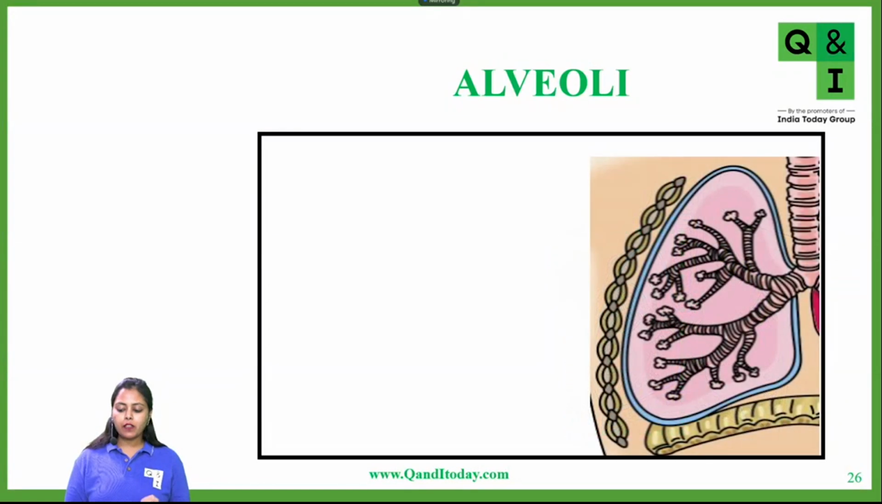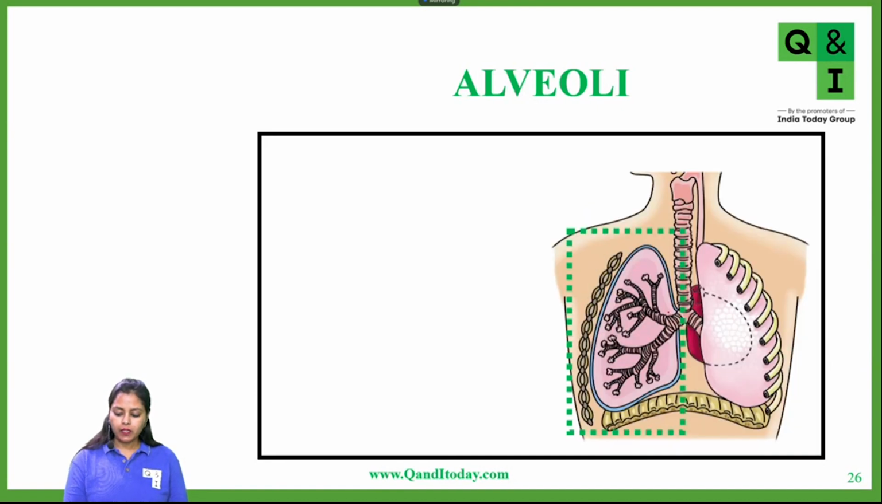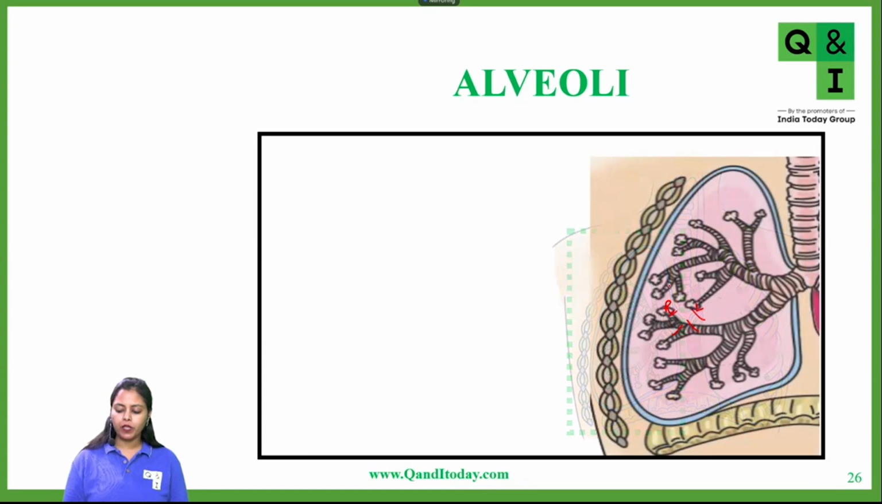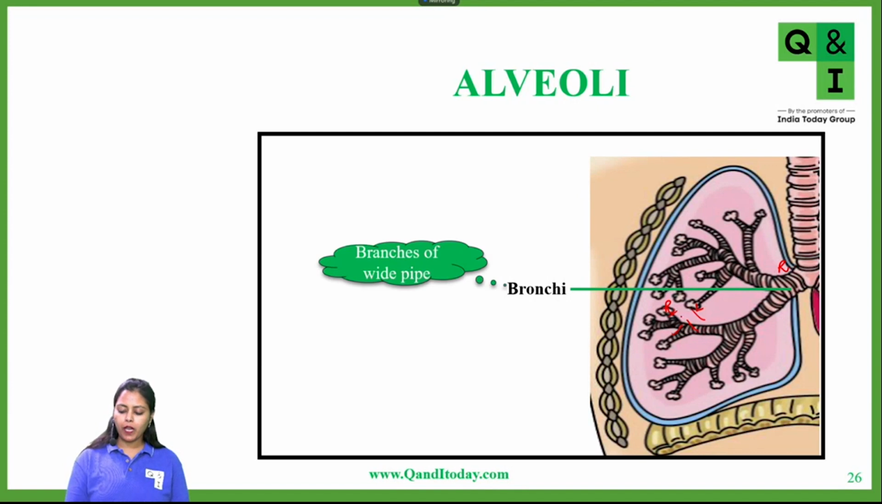Now, if we zoom in on the section where bronchioles are ending, see, this was your left and right bronchi. From here, this was your right bronchi and this was your left bronchi. Now we have zoomed in, and this was your right bronchi.